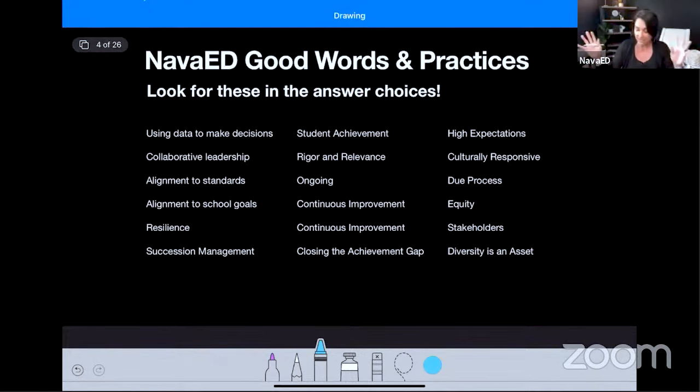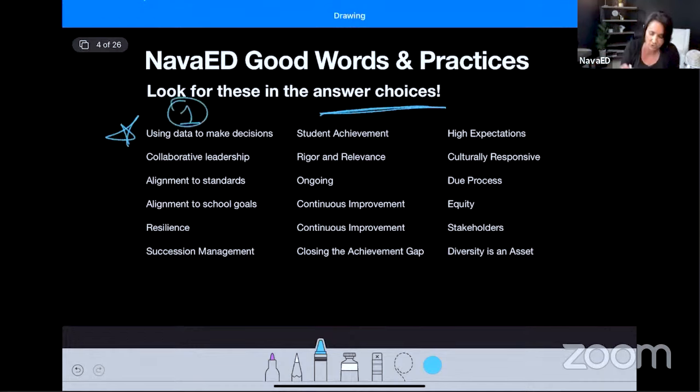Okay. So let's take a look at good words and phrases. And we want to be looking for these in the answer choices when we're answering questions on this exam. Of course, most important, and you will see it on every single content category, using data to make decisions. This is the first thing you do. Always look at the data first.